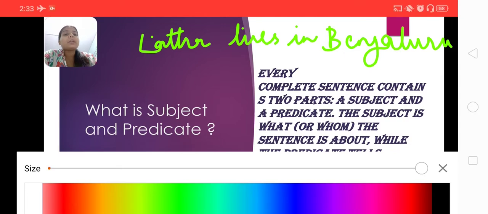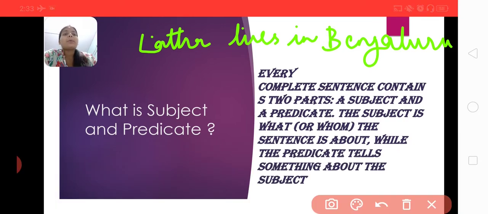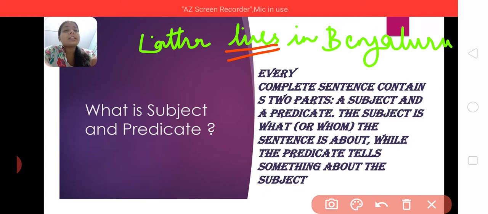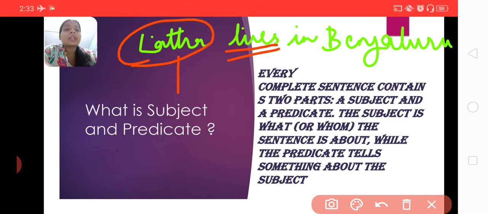So now in this sentence, who is performing the action? Before that, let's identify what the verb is in this sentence. Lives is the verb, and who lives in Bangalore? Lata lives in Bangalore. So here Lata is the subject.